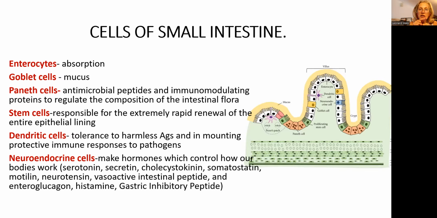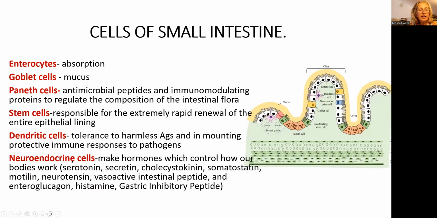Build the immunity. And next time you see that, we will have a faster response. They also control how much bad bacteria and good bacteria are in the digestive tract. Stem cells are responsible for reproduction. When the villi and the cells, enterocytes for example, die, new cells are made out of stem cells.